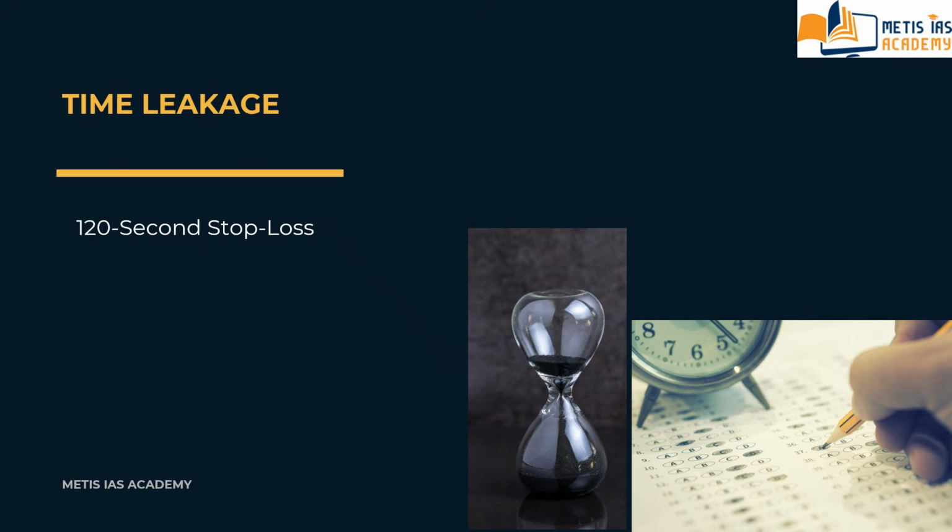So, what will you do? Let's take one PYQ from 2022. An identity card. The question is like this. An identity card has the number ABCDEFG, not necessarily in that order, where each letter represents a distinct digit: 1, 2, 4, 5, 7, 8, and 9 only.